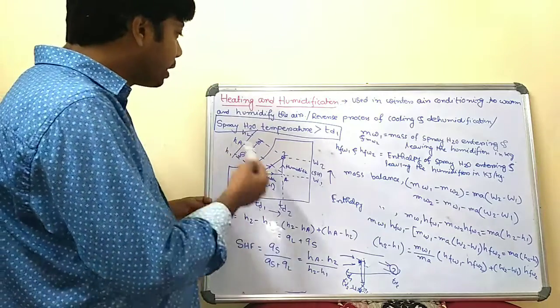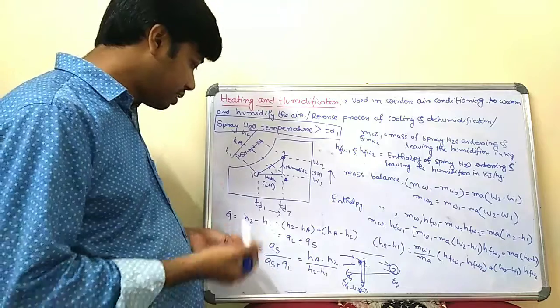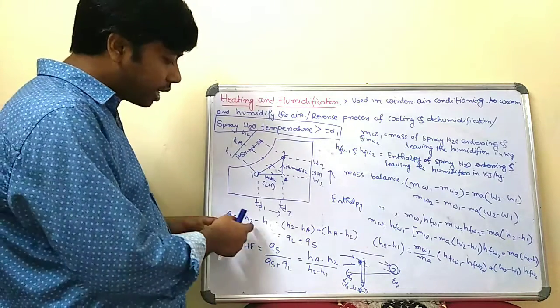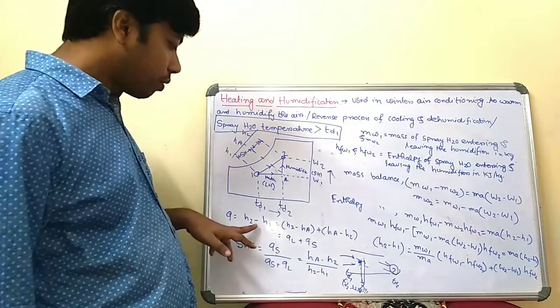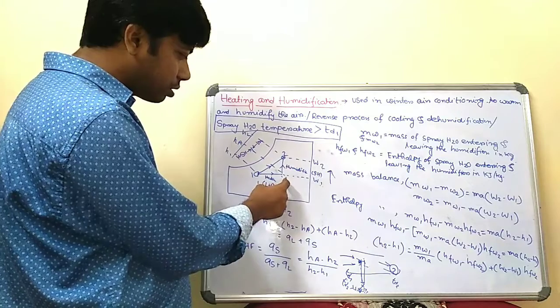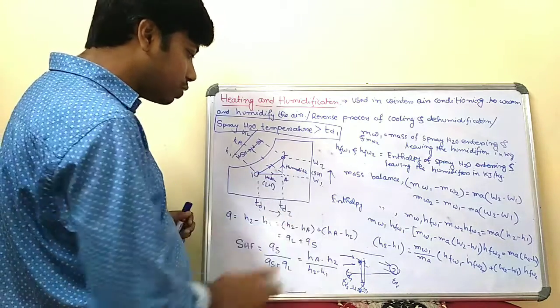Now if you want to calculate the amount of heat added due to the heating and humidification process, that is basically Q, which equals H2 minus H1, the difference of enthalpy. In terms of H2, you can write H2 minus HA plus H1 is equal to HA minus H2.